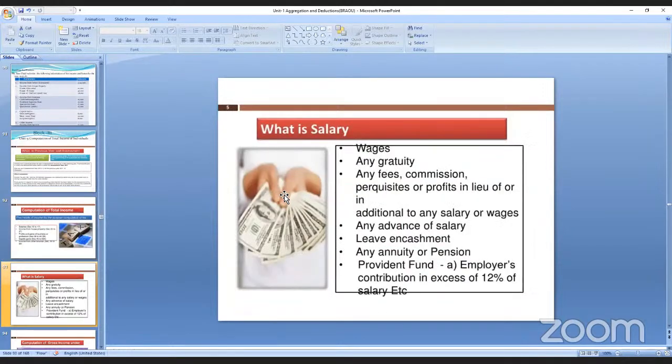Now, we'll see what is a salary. Salary means wages, any gratuity, any commission or fees, perquisites or profits in lieu of salary, or in addition to the wages. Suppose you have taken an advance of salary, or leave. If you have not taken even a single day of leave, then it will be leave encashment. And any gratuity, any pension, PF, that is the provident fund, which should be contributed at 12% of the salary. Got the point? Take down this one.